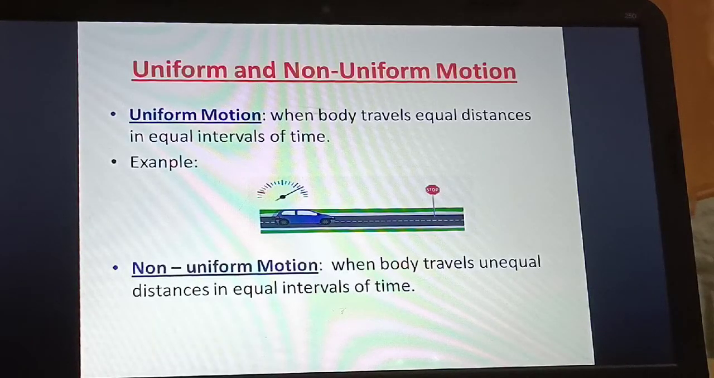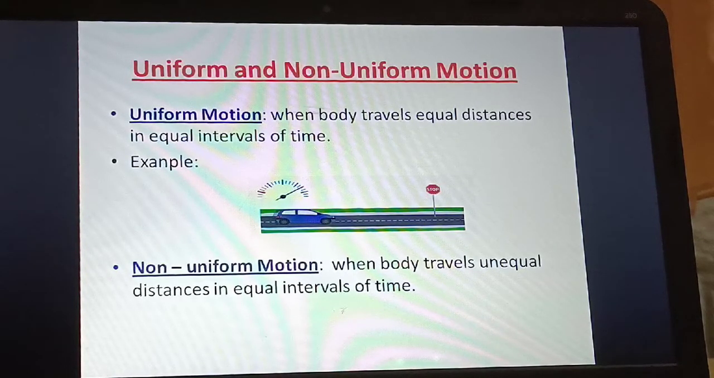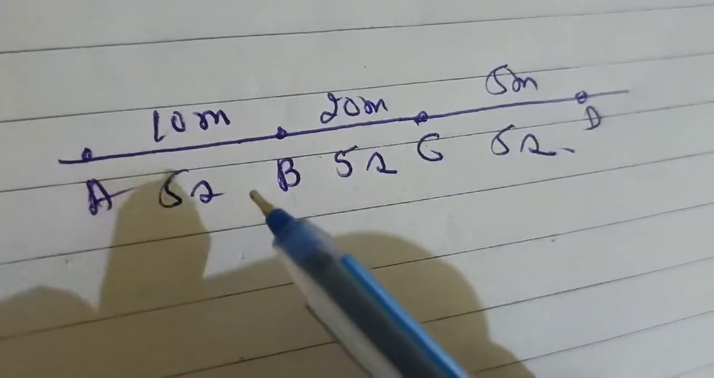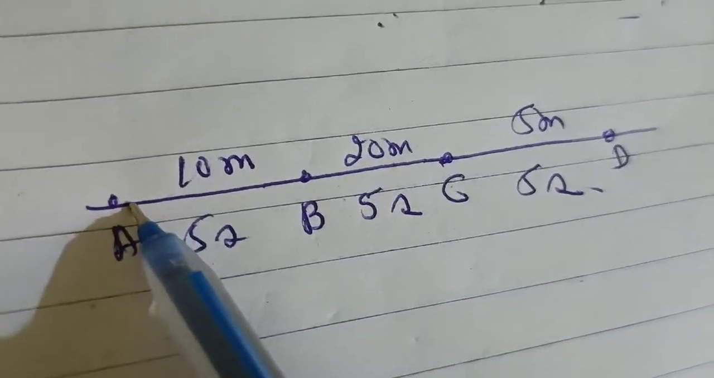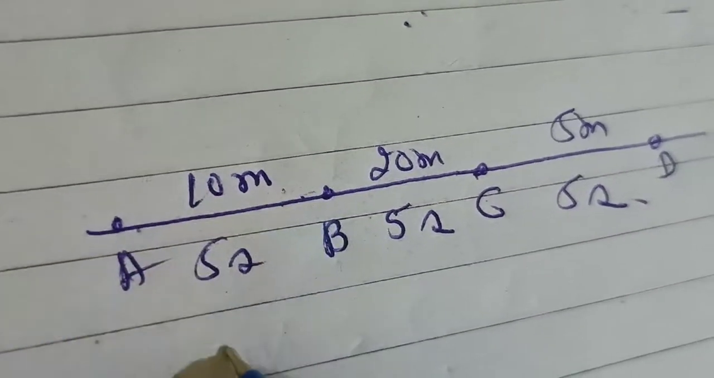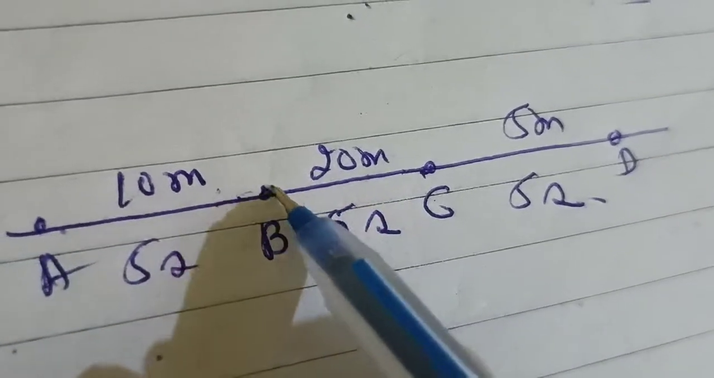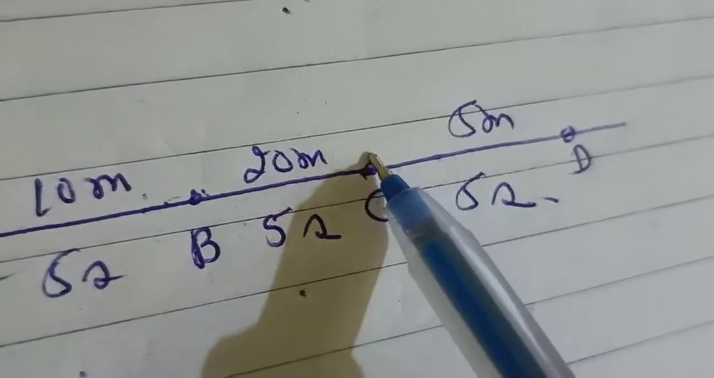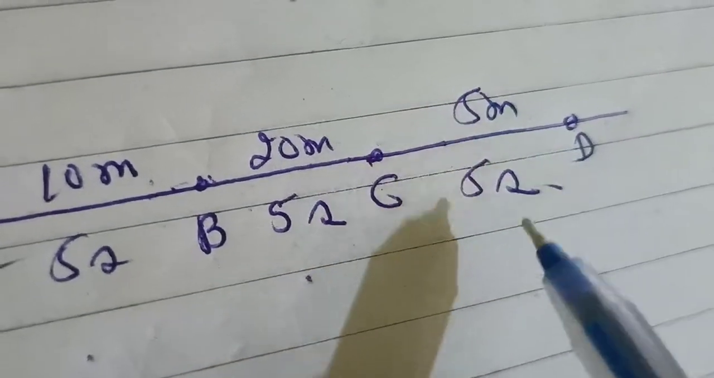Now what is non-uniform motion? It is when a body travels unequal distances in equal intervals of time. Non-uniform means unequal distances, but the time intervals should be the same. Here is another example. The object moves from A to B and covers 10 meters within 5 seconds. From B to C, it covers 20 meters within 5 seconds, and from C to D, it covers 5 meters within 5 seconds.